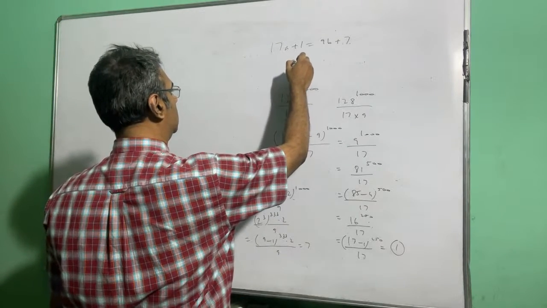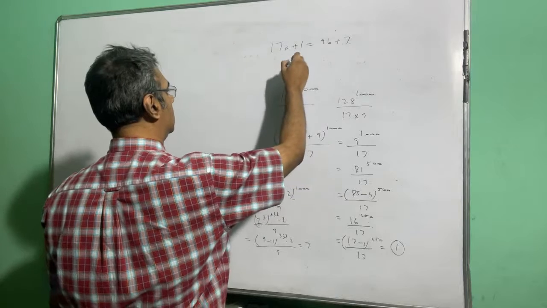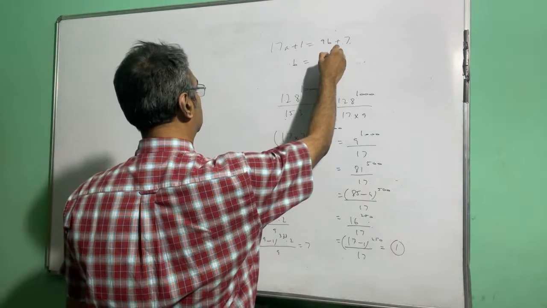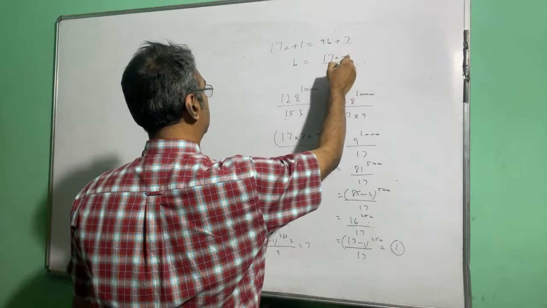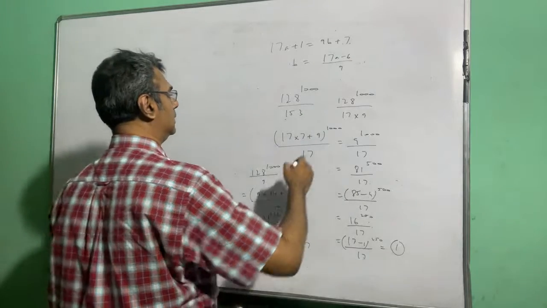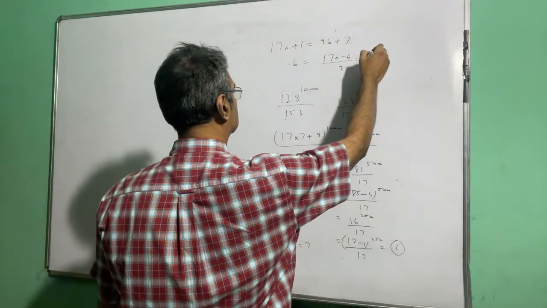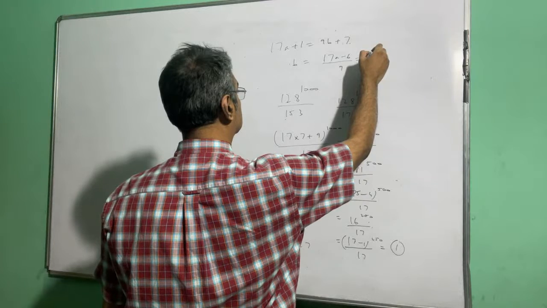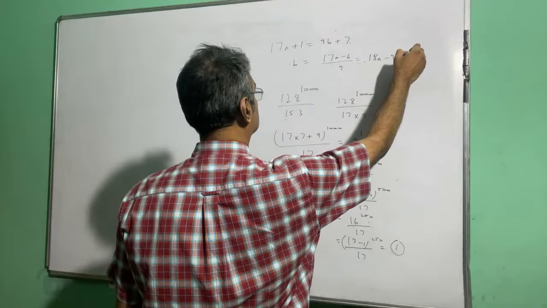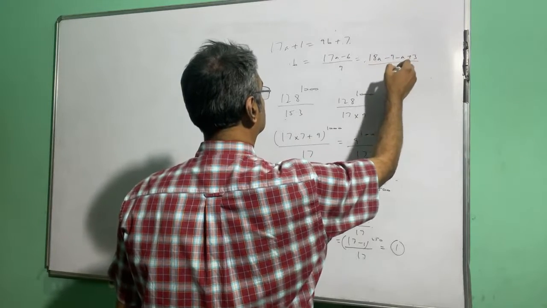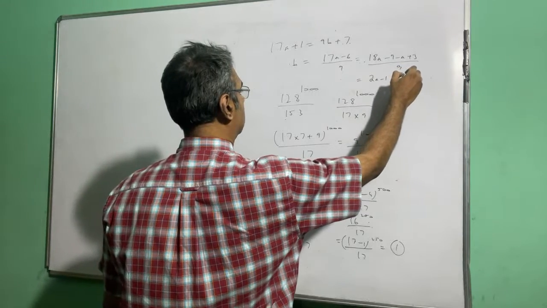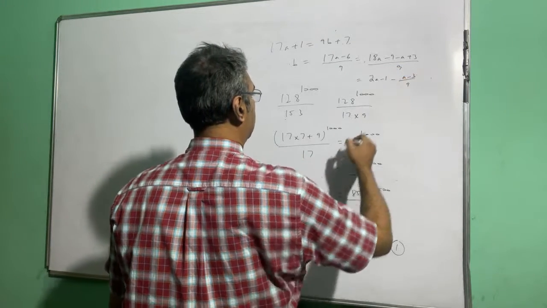So you can now do one thing. You can say that b is equal to 17a minus 6 by 9, so that after some simplification we can write like this.